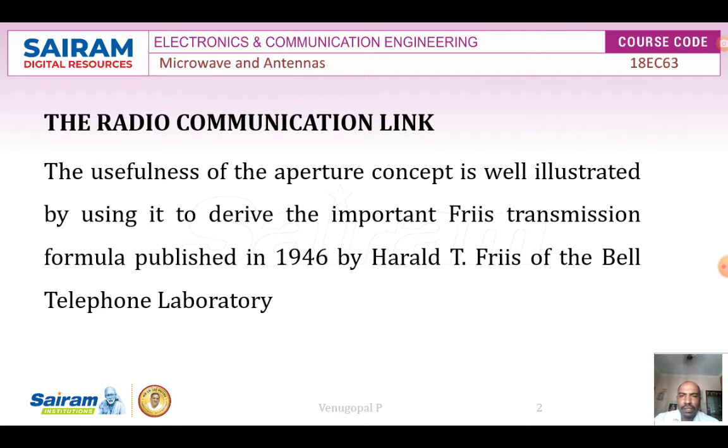Dear students, as we know, the aperture concept is introduced for the receiving antenna, and this aperture concept is used to derive the important Friis transmission formula. This Friis transmission formula was published in the year 1946 by Harald T. Friis of the Bell Telephone Laboratory.